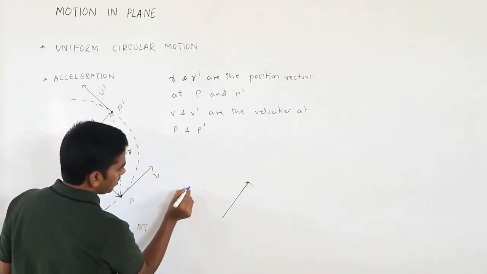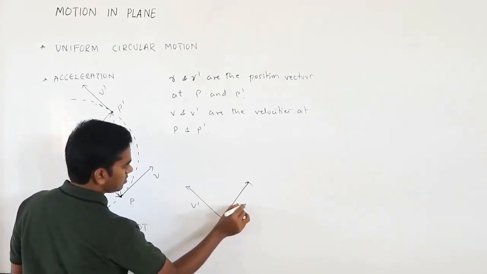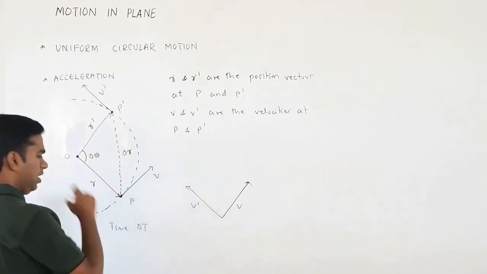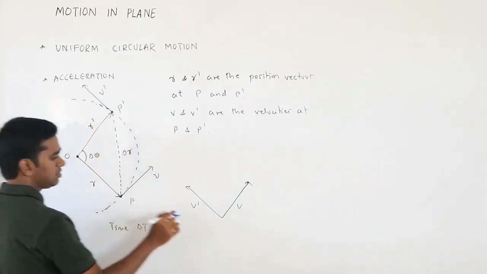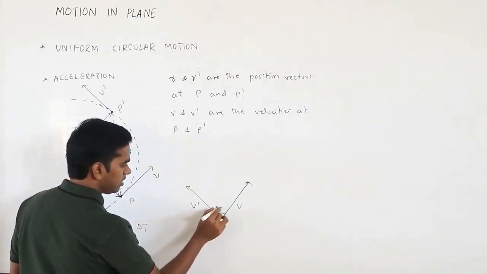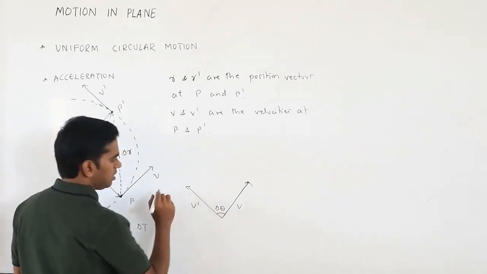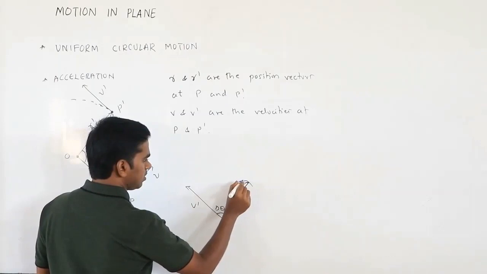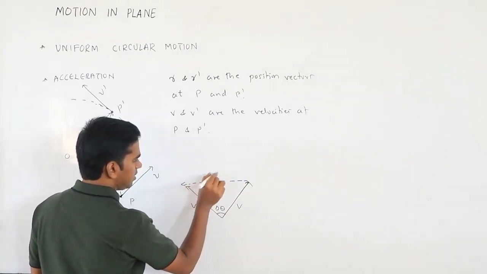So this is your vector v, this is v dash, and this is P. Now, if this angle is delta theta, the angle between these two is also delta theta. So what is the resultant? The resultant will be in this direction. This is the resultant, that is delta v.